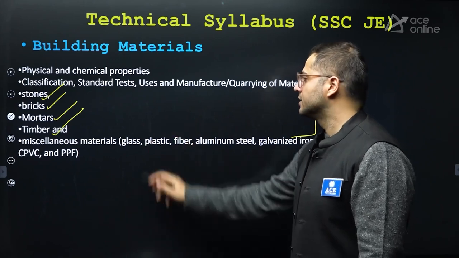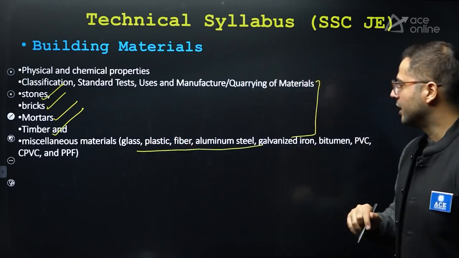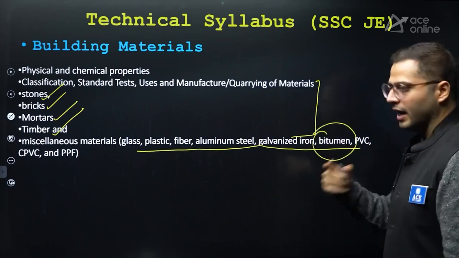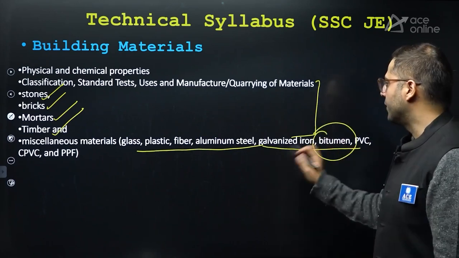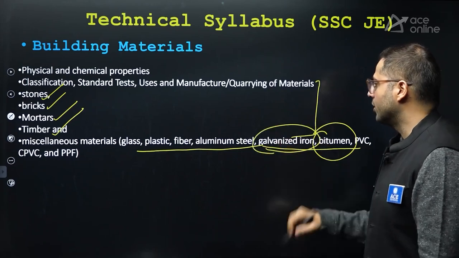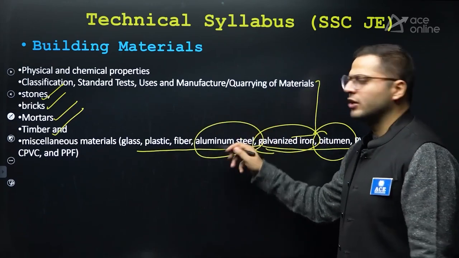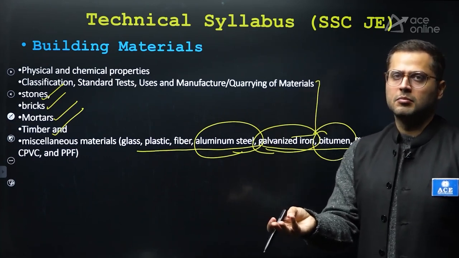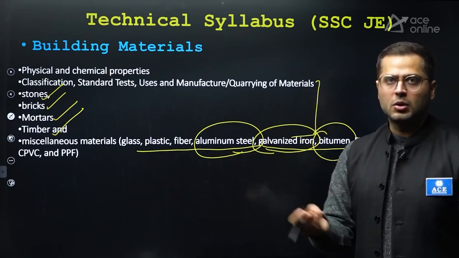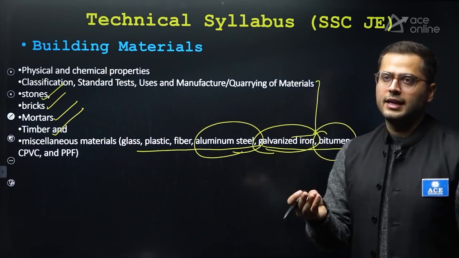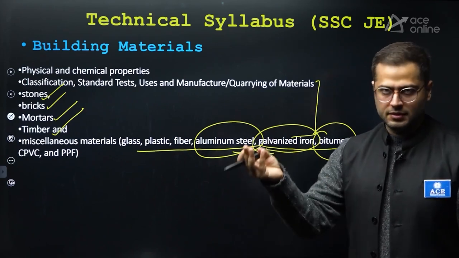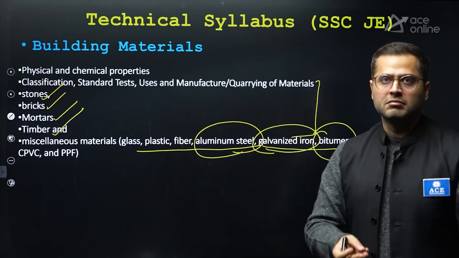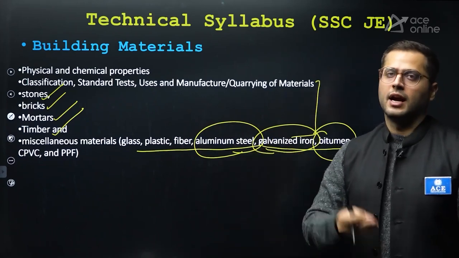After that, miscellaneous materials like glass, plastic, aluminium, steel, galvanized iron, bitumen, PVC. See, bitumen you will be covering in transportation engineering only. After that, galvanized iron, it's important. Aluminium steel is also important. Basics of aluminium steel, properties, how does the stress strain curve of an aluminium steel look like? After that, how it is in comparison with steel which we use in structures. Why we cannot use aluminium in structures to a large extent.